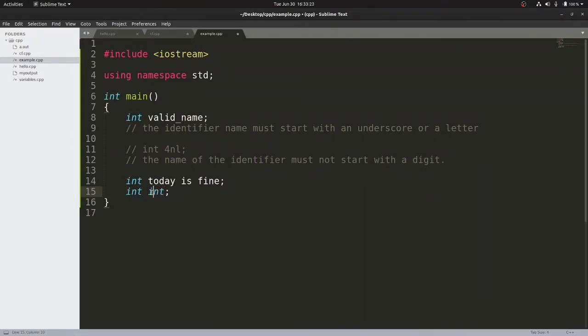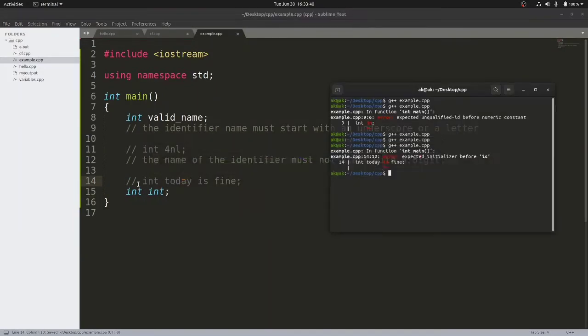Because they have some special meaning to the compiler. So if you really want to use the name int, better you can use capital letter I. So from this, what conclusion do we get? Okay, let us compile it so that you can understand, right? So if I comment out this line and compile my code once again, it gives an error. If you observe here, it is giving an error that multiple types in one declaration.